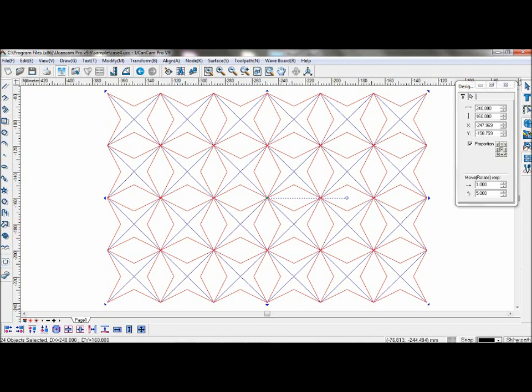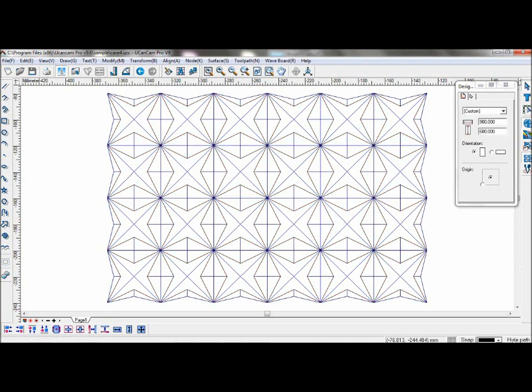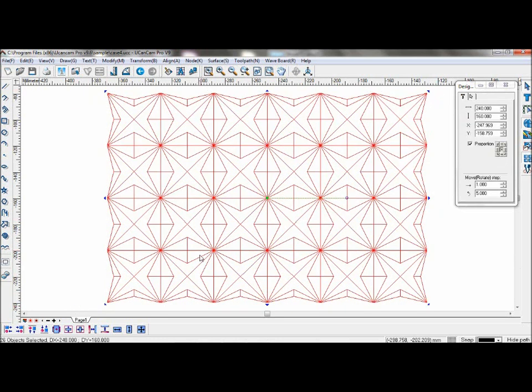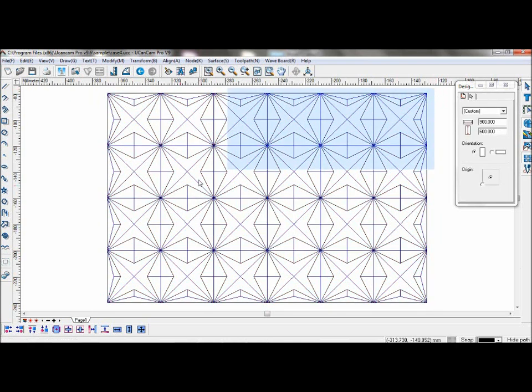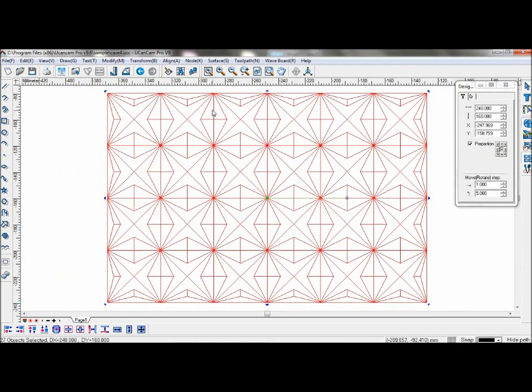Now go to the bottom right again, click Show Path, and this is what the path will look like. Show object as well, and now you can see what it looks like.